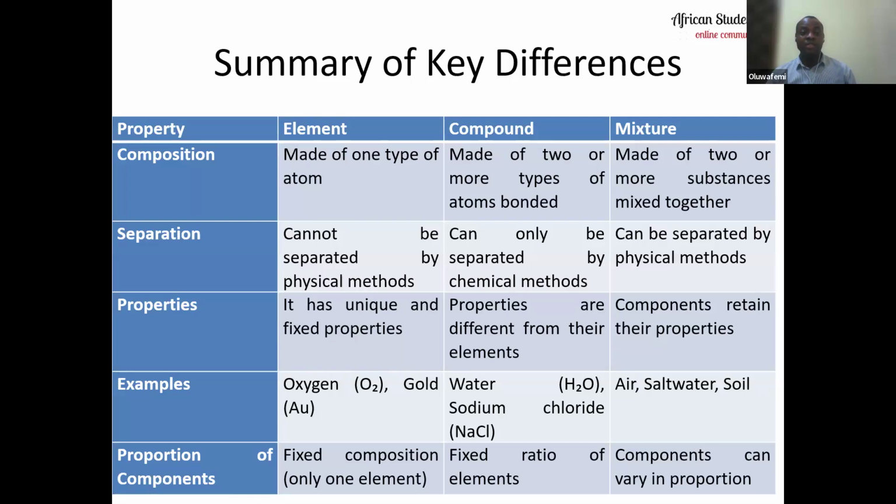You can form nitrogen oxide, or nitrogen dioxide, as the case may be, and it has a fixed ratio of the elements: a ratio of 1 to 1, or a ratio of 1 to 2. For mixtures, on the other hand, the components can vary in proportion. They don't have a fixed ratio in the proportion of the components that make them up. And so these are key differences between elements, compounds, and mixtures.